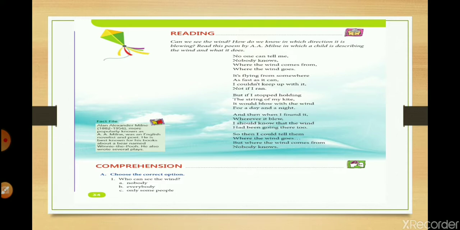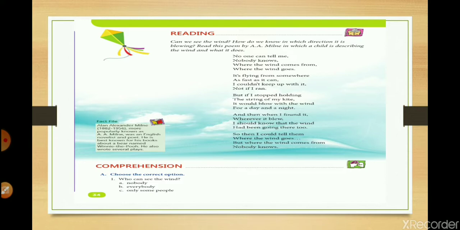So how do we know in which direction it is blowing? Read this poem by A.A. Milne, in which a child is describing the wind and what it does. Now this poem has been written from the point of view of a child. A child is the one who's talking.